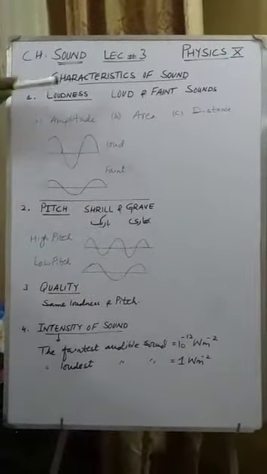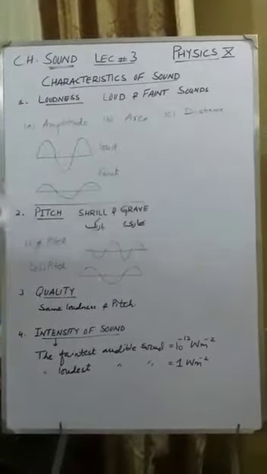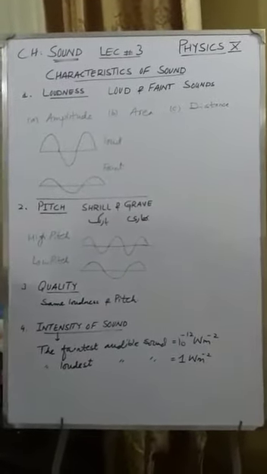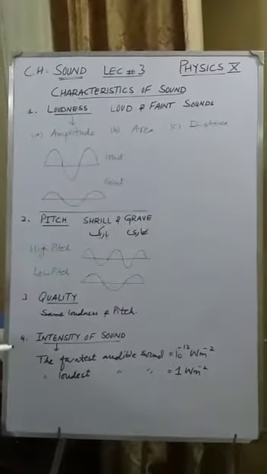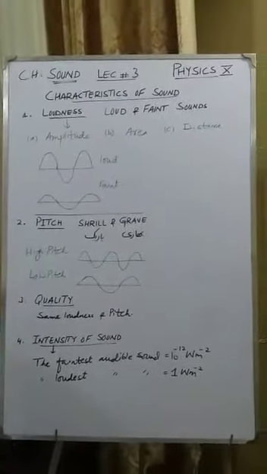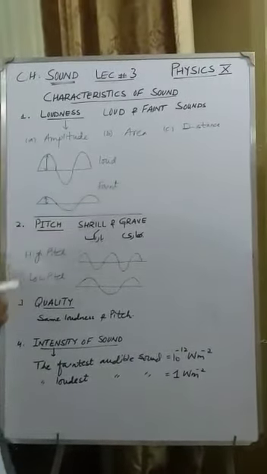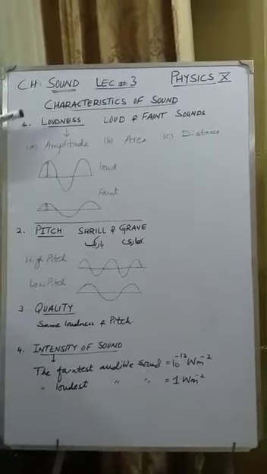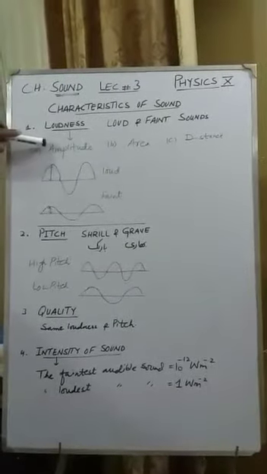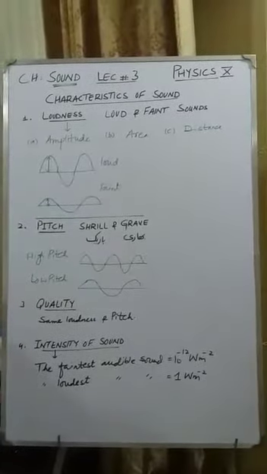This is the characteristic of a sound due to which we can distinguish between loud and faint sounds. This loudness depends upon 3 factors. First one is amplitude. Look at the waveform I have shown over here. Look at the amplitude and compare it with this one. This is more amplitude, this is less amplitude. So in this case louder sound will be produced. So remember, loudness is directly proportional to amplitude of vibrating body. It means if amplitude increases, loudness will also increase.